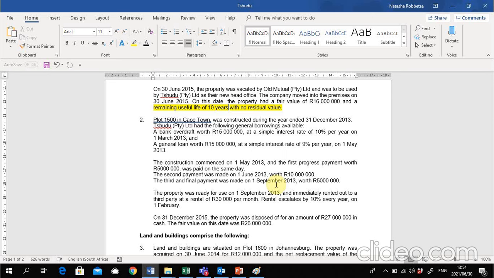So this is very interesting, plot 1500. We have an instance where we have investment property, it's being constructed. We construct it through funding it through a general loan. Then once it's been constructed, we rent it out, we collect rental, and then we decide by the end of the year that we would rather dispose of it.